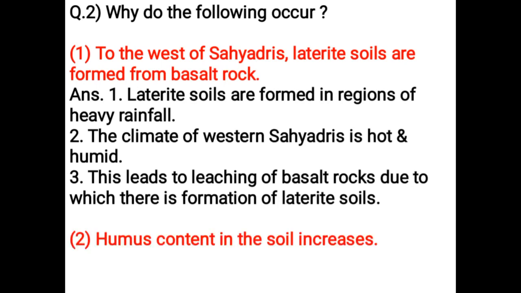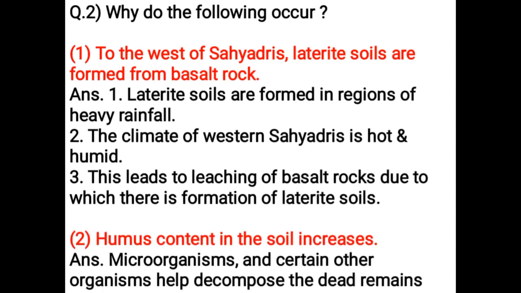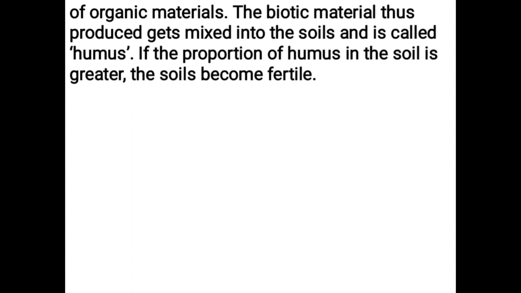Humus content in the soil increases. Microorganisms and certain other organisms help decompose the dead remains of organic materials. The biotic material thus produced gets mixed into the soil and is called humus. If the proportion of humus in the soil is greater, the soils become fertile.